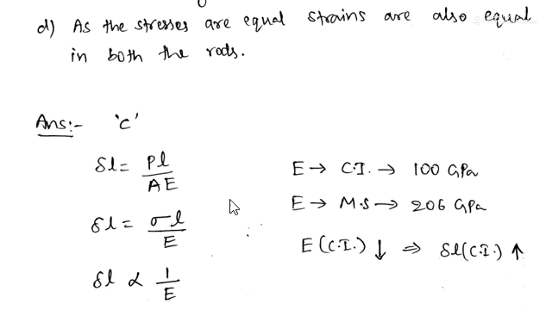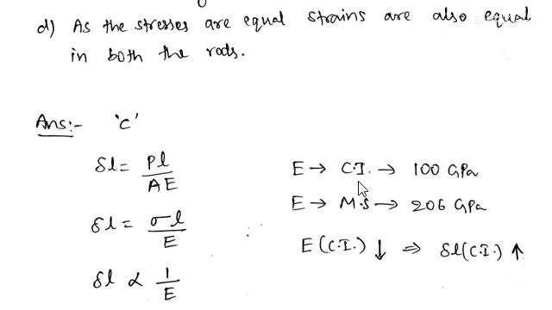So stress and length are the same for both mild steel and cast iron. Only Young's modulus is varying here. So the change in length delta L is inversely proportional to E. If E is more, delta L is less, or otherwise if E is less, delta L is more.